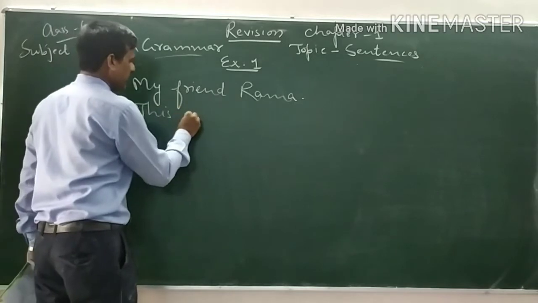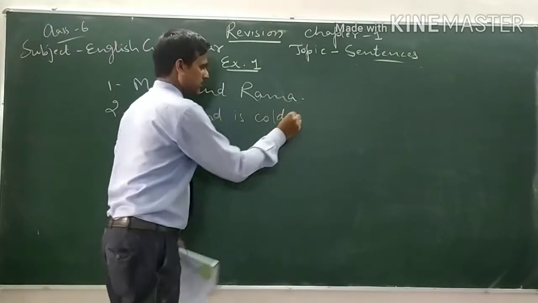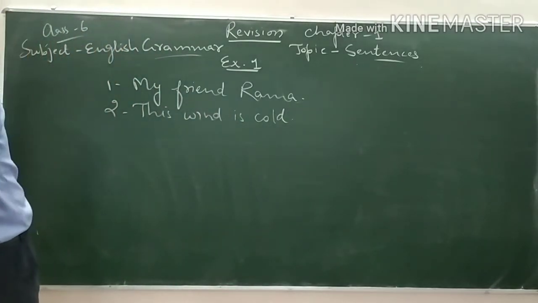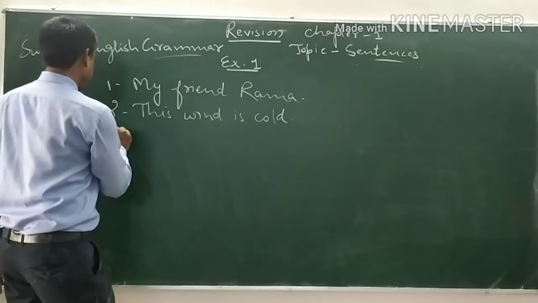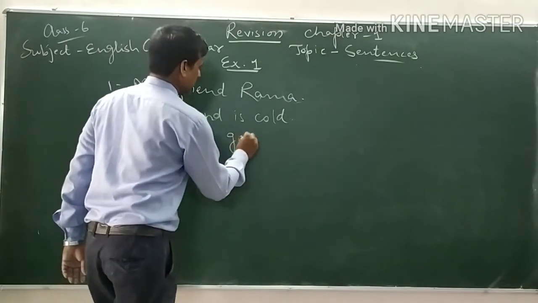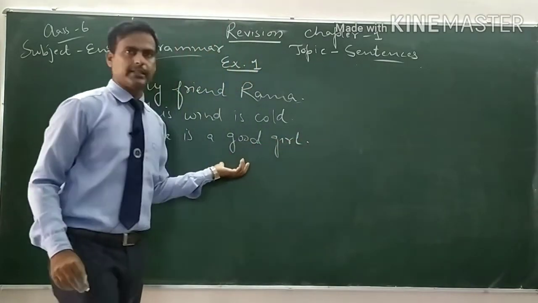Then, she is a good girl. Now see these sentences.